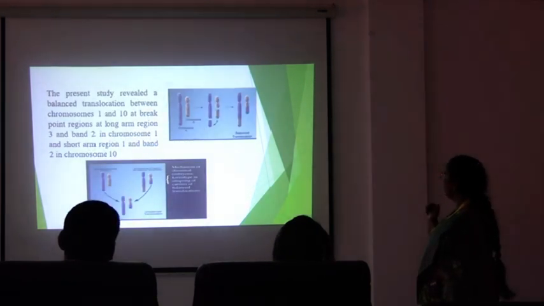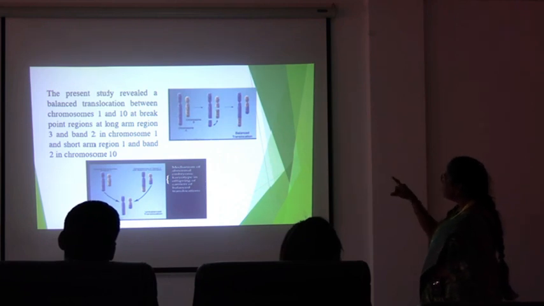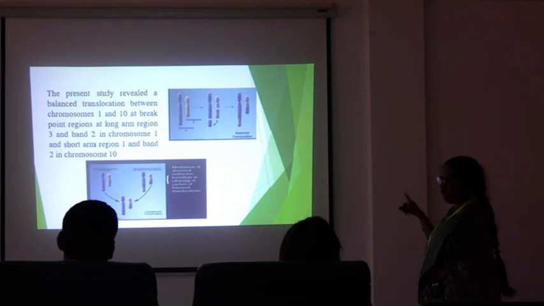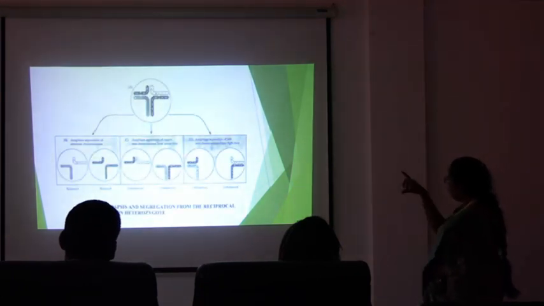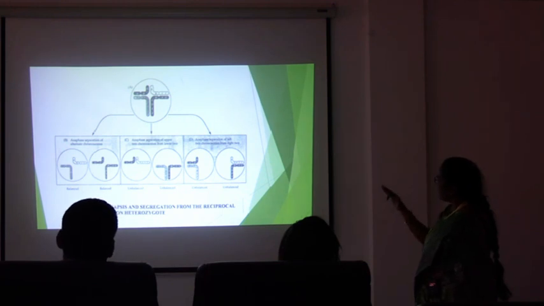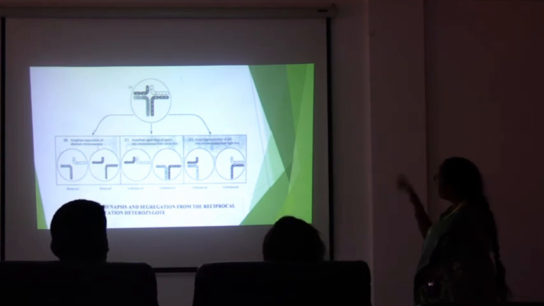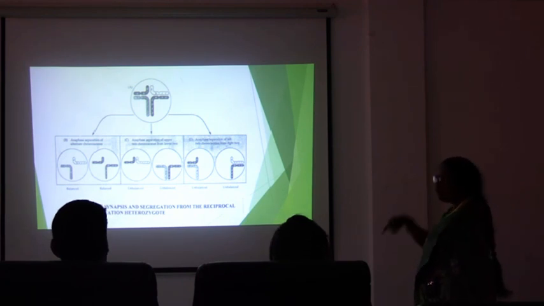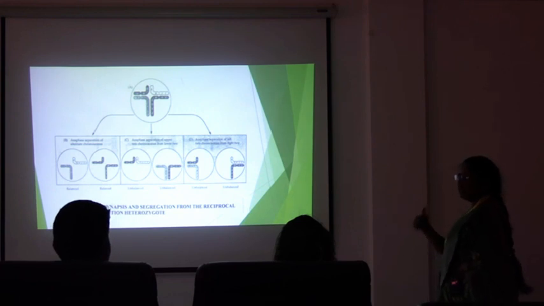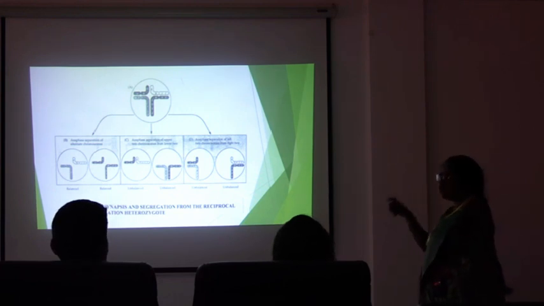Next slide. And in this particular case, we have seen the breakpoint regions at the long arm, region 3 and band position 2 in chromosome 1, whereas region 1 and band 2 in chromosome 10. Next slide. When there is a chromosomal translocation and there is alternate segregation of the chromosomes, it leads to the formation of balanced gametes, whereas vertical and horizontal segregation of the chromosomes leads to unbalanced gametes. When they unite with a normal sperm, it leads to the formation of a zygote with an abnormal chromosomal number. So for that reason they are at risk for abortions.